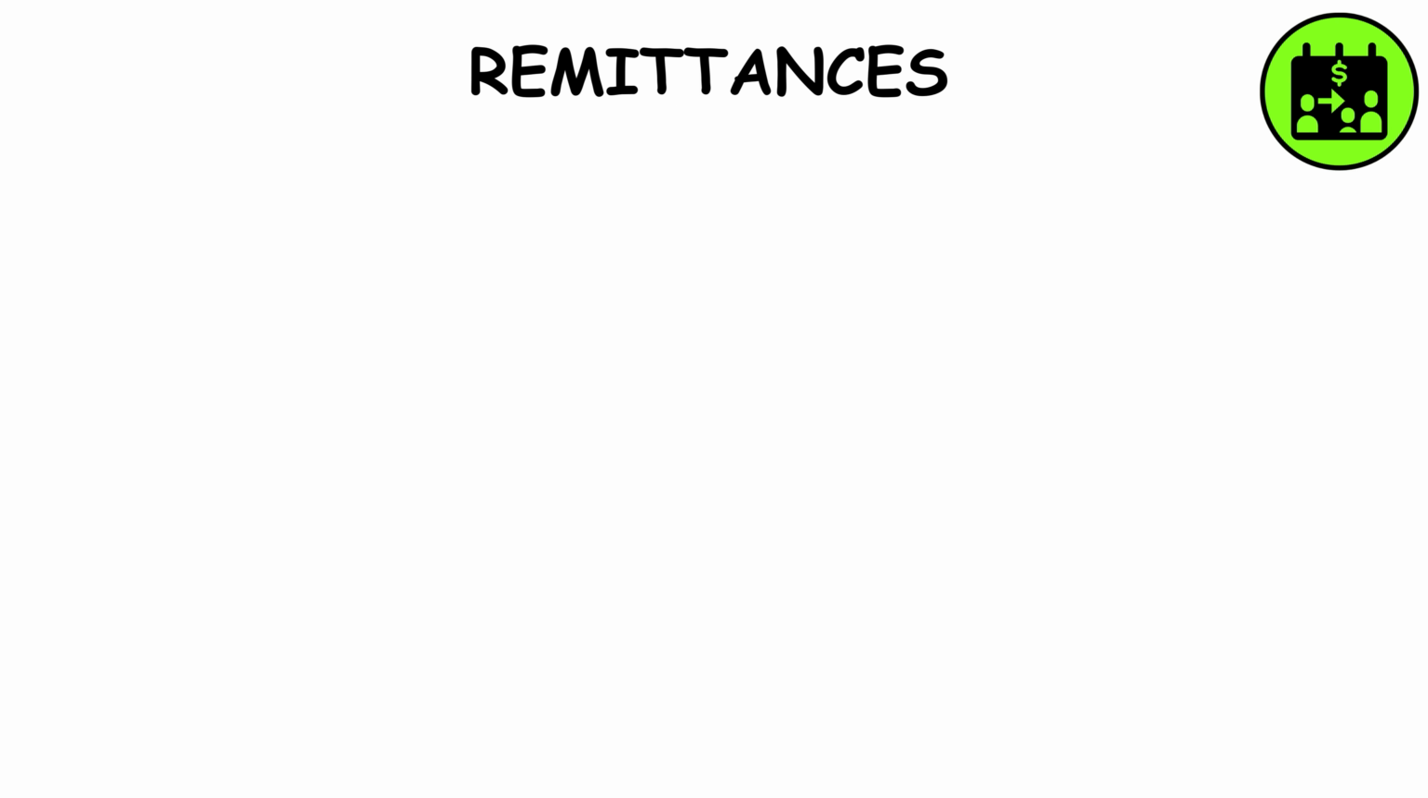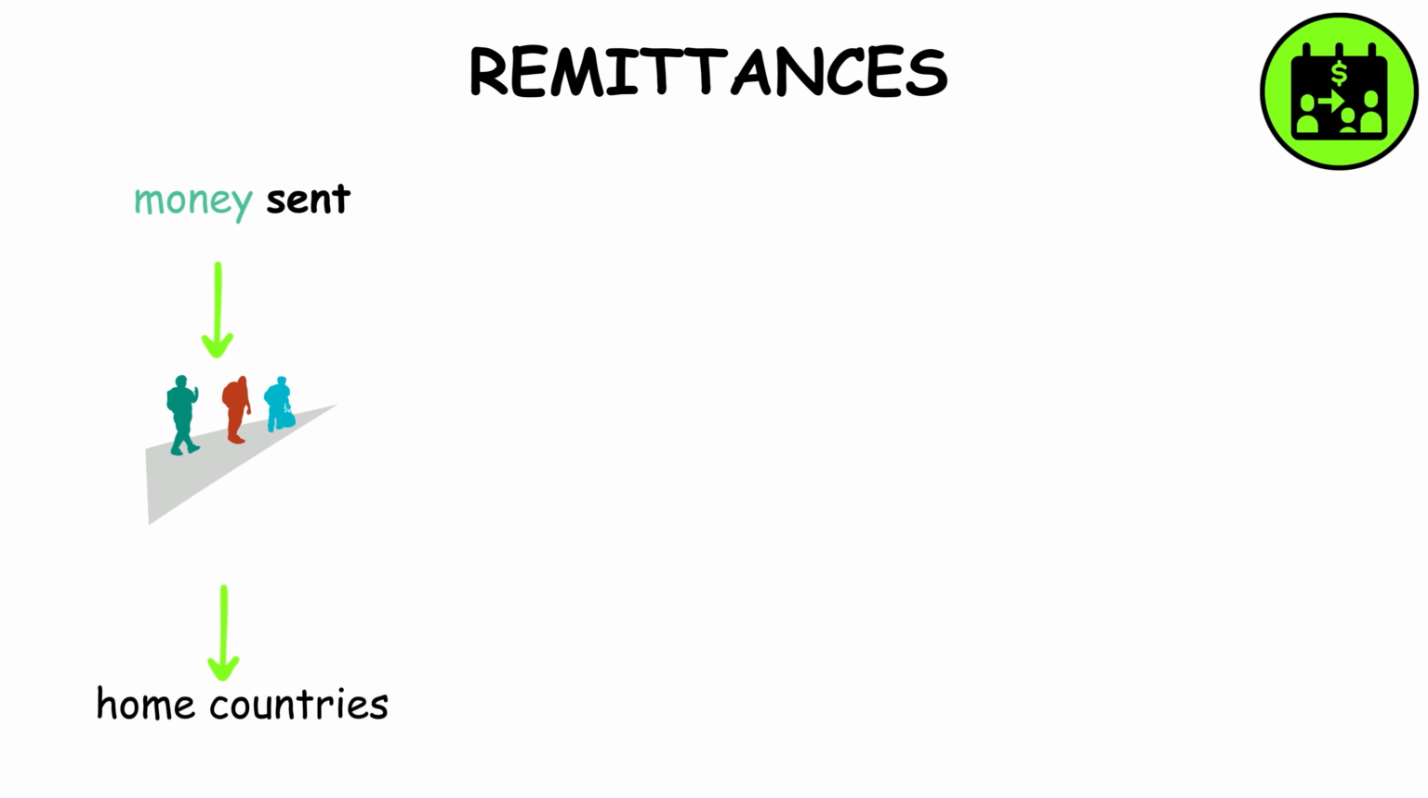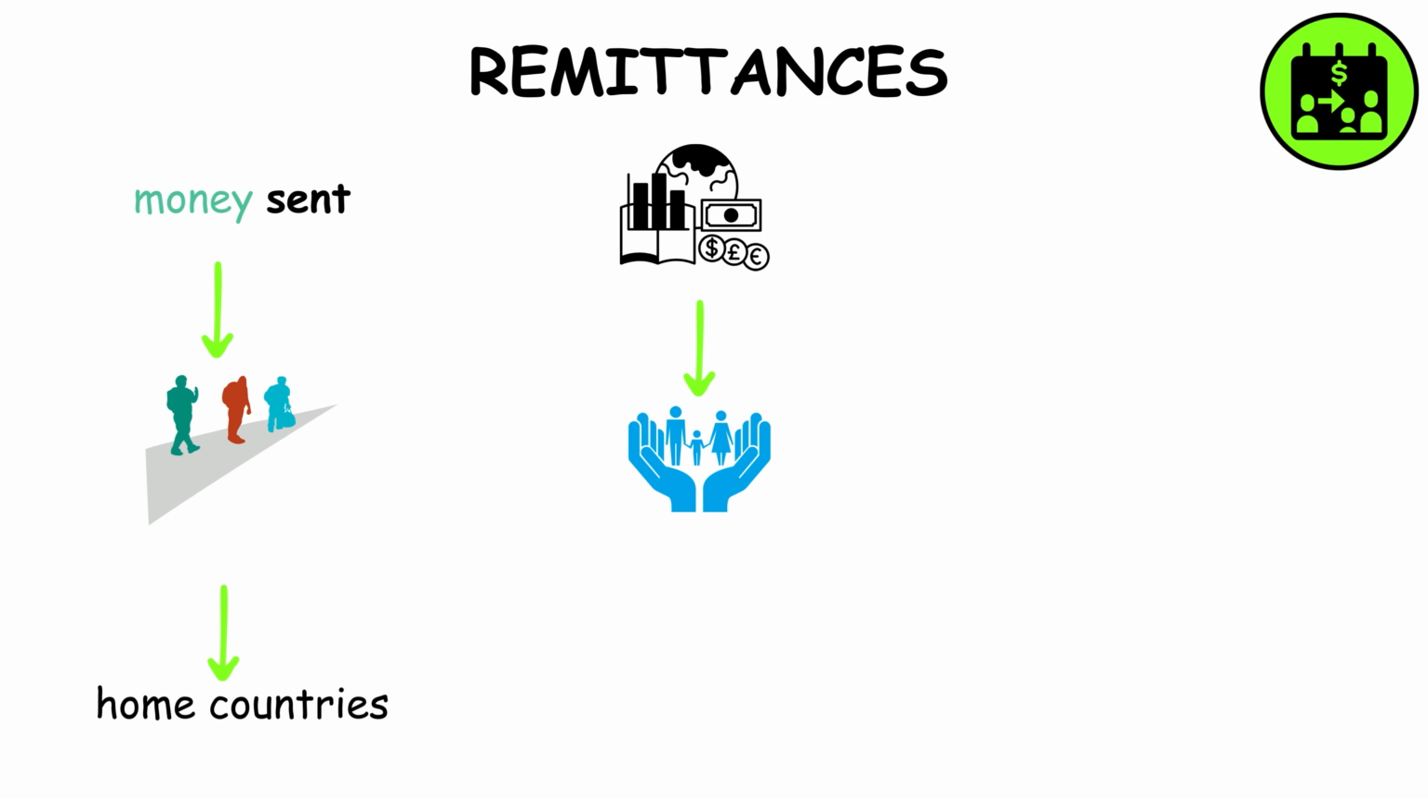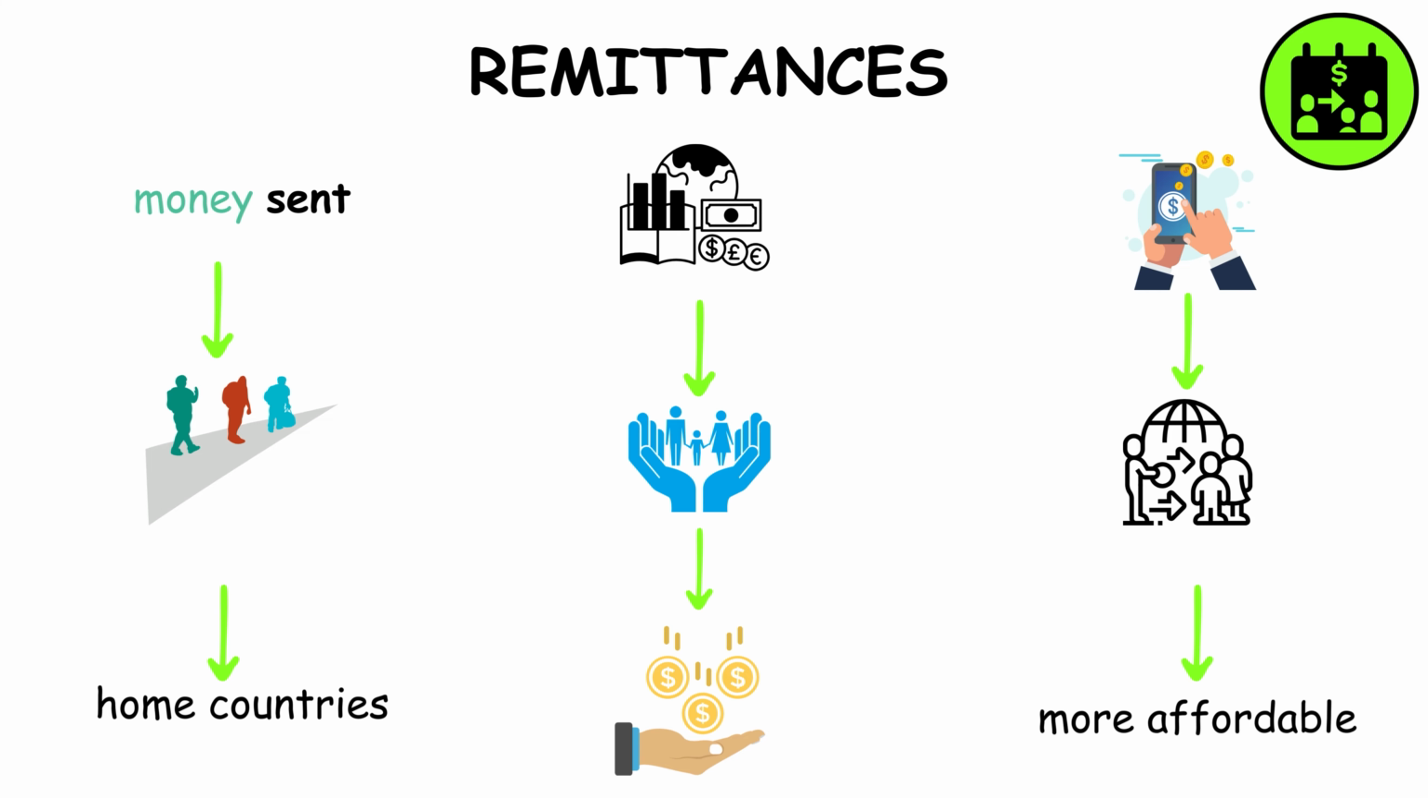Remittances. Remittances, money sent by migrants to their home countries, play a crucial role in many economies. They support families and contribute significantly to national incomes. Digital platforms have made remittances easier and more affordable.